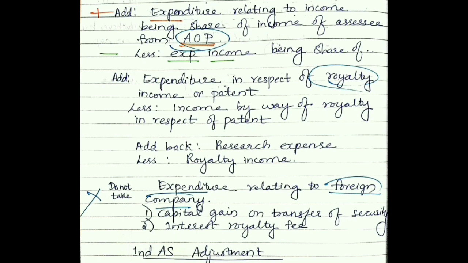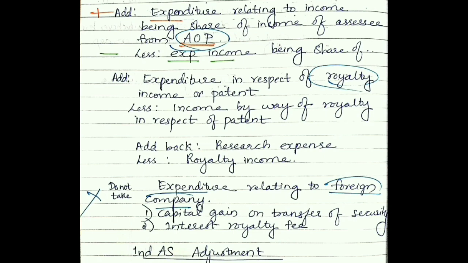So let us look at the case of royalty. In the case of royalty, consider the expenditure incurred for getting the royalty. How will you get a royalty? Suppose you have designed something. You designed a product like a car or bike. You are the designer, so you will get a royalty.